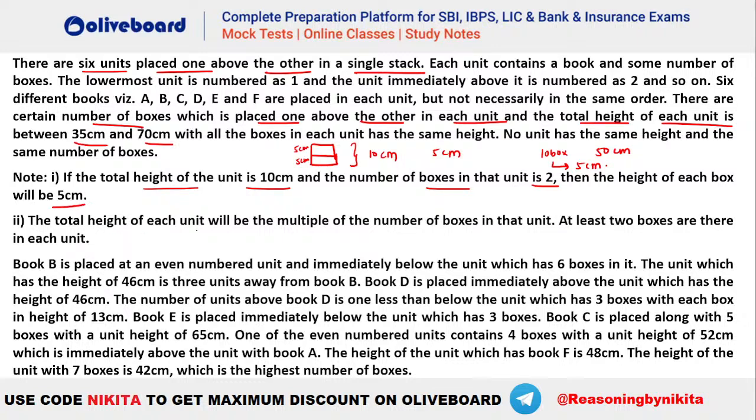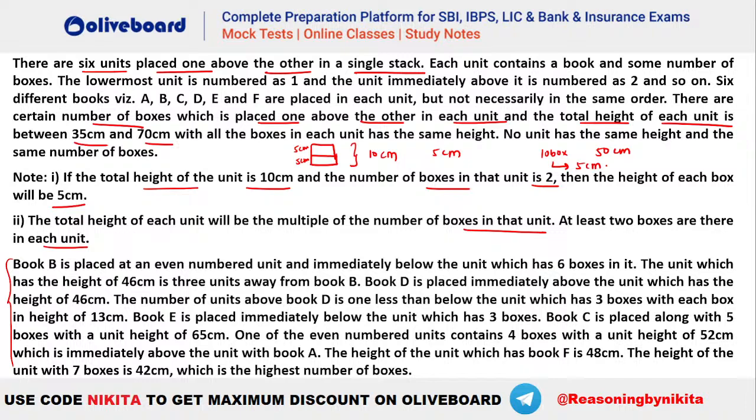Okay. The total height of each unit will be the multiple of the number of boxes in that unit, and at least 2 boxes have to be there in every unit. We cannot have a single box in any particular unit. That is also given here. Okay. Chalo, try this out. A very easy question. This is absolutely doable, guys. Once you understand the concept here of boxes, you can absolutely do it. Very, very easy.